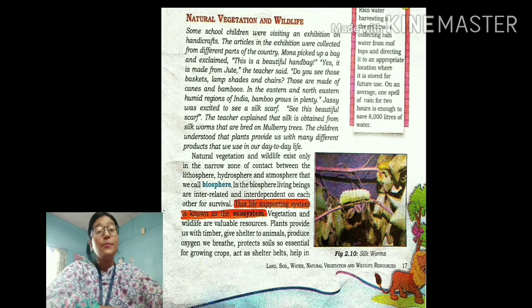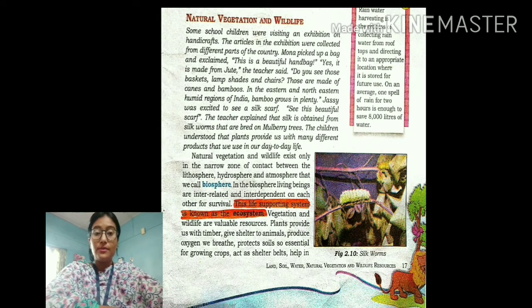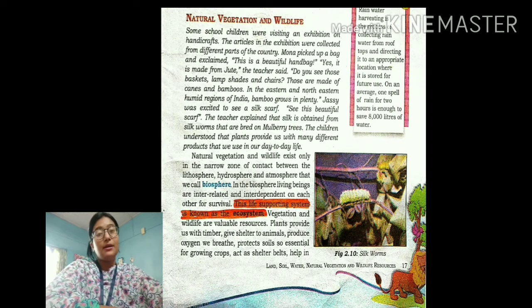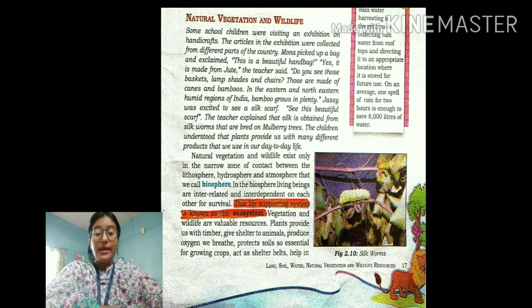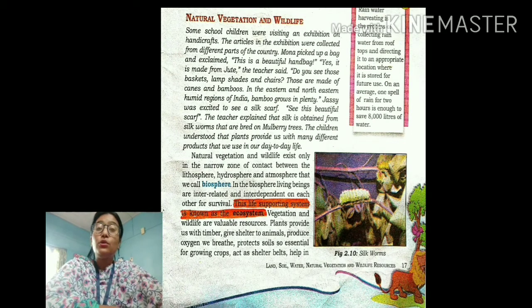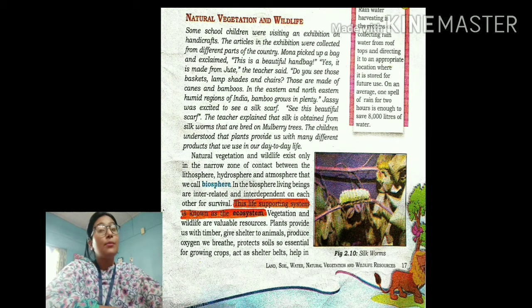What is biosphere? Biosphere is the region or the surface of the atmosphere which is occupied with the living organisms. Living organisms can be anything. It can be plants or it can be animals as well. So the region of the atmosphere where we can find living organisms is known as the biosphere. And we all know that all the living organisms, be it plants or animals, are mutually dependent upon each other. They interact with each other and they are also dependent upon each other. So this support system is known as the ecosystem.